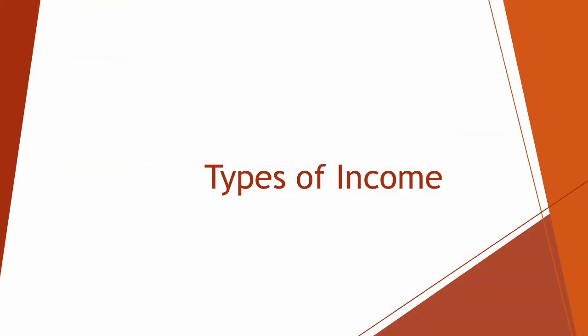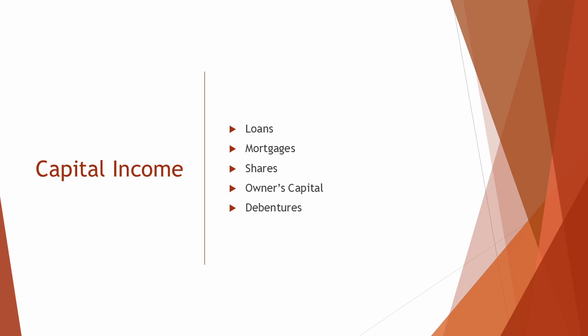The different forms of income are capital income and revenue income. Capital income is money invested into the business over a long period to purchase non-current assets. The different types of capital income are loans, mortgages, shares, owner's capital, and debentures.